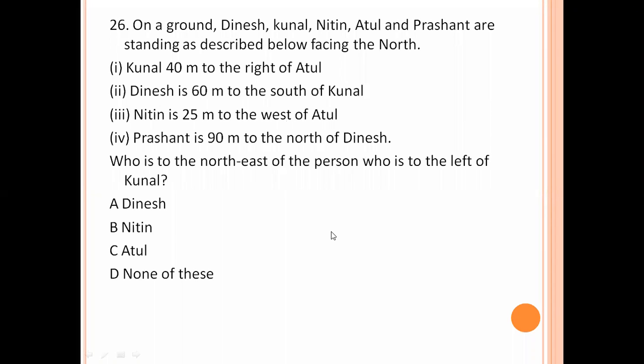On a ground, Dinesh, Kunal, Nitin, Atul and Prashant are standing as described below, facing the north. Kunal is 40 meters to the right of Atul. Dinesh is 60 meters to the south of Kunal.